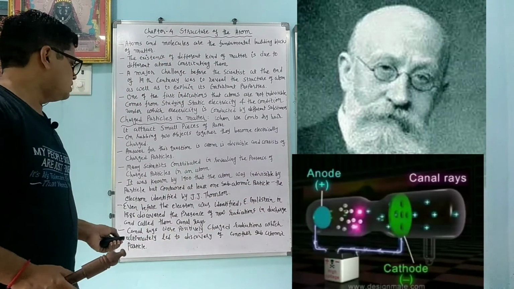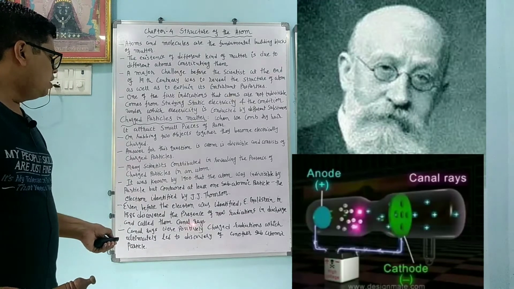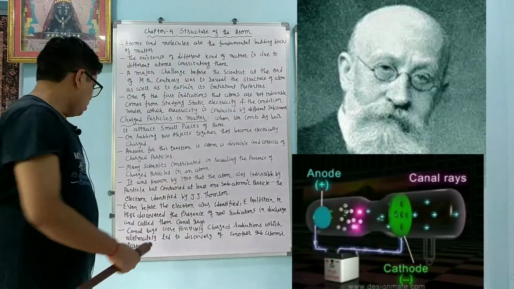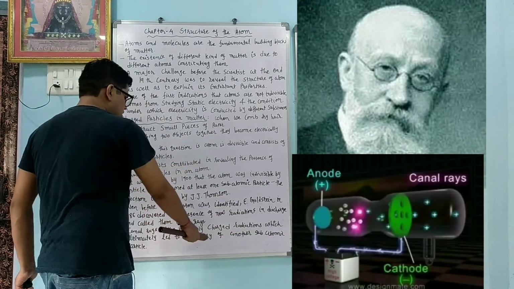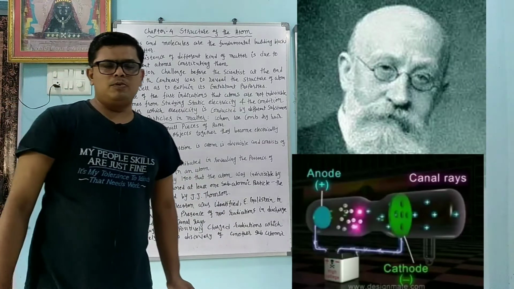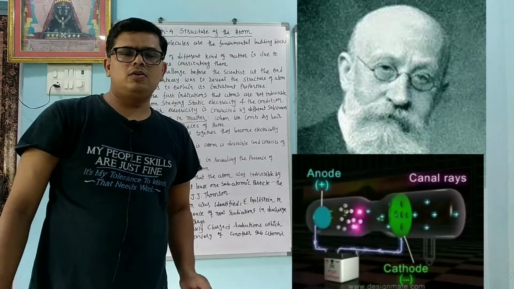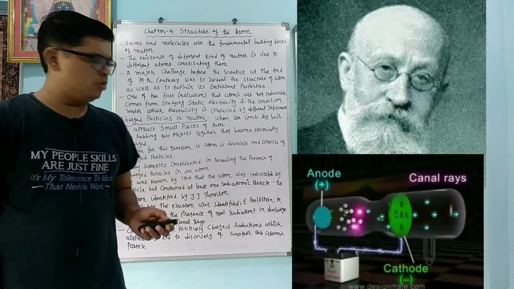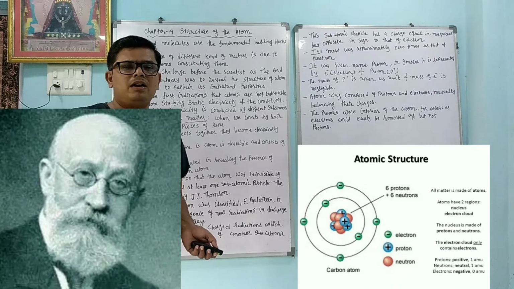Goldstein in 1886 found a new radiation from the discharge tube, and he called it canal rays. They are positively charged. Canal rays were positively charged radiation which ultimately led to the discovery of another subatomic particle, and that subatomic particle is called the proton. So canal ray was positively charged radiation. It is attracted towards the negatively charged plate, and from the canal rays we come to know about another subatomic particle, and the subatomic particle is what?